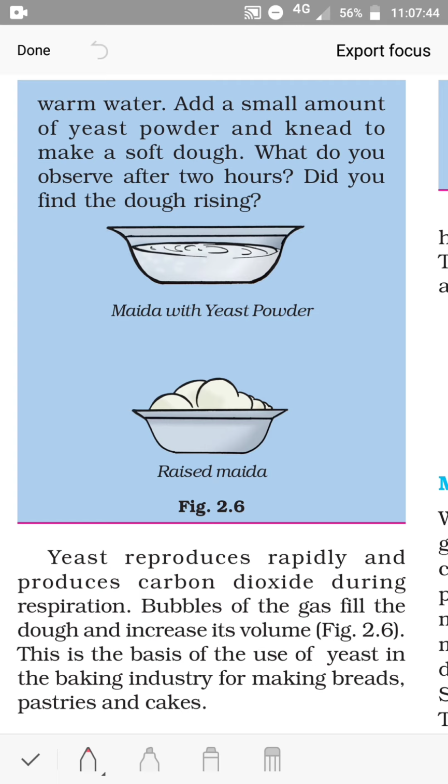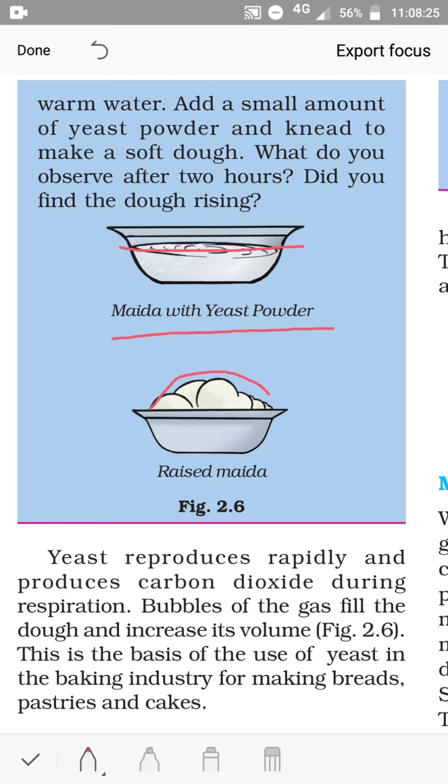Now another small activity can be done. Say if you take some amount of wheat flour or maida and add a little amount of sugar to it, then a small amount of yeast powder, and make a soft dough and keep it for a few hours. After some time you will find that the dough has raised. So here you see maida with yeast powder, and after some time this dough which was up to this much has raised, right?